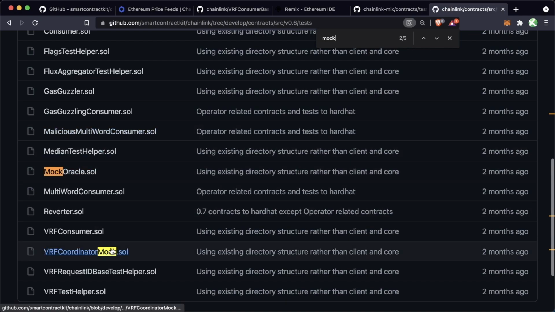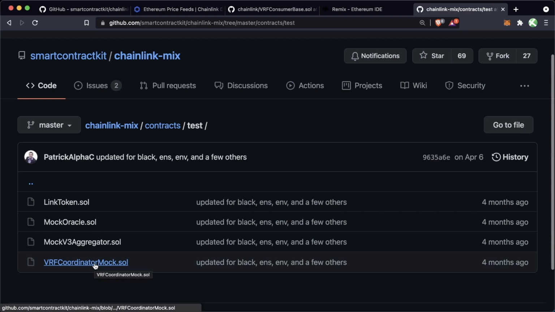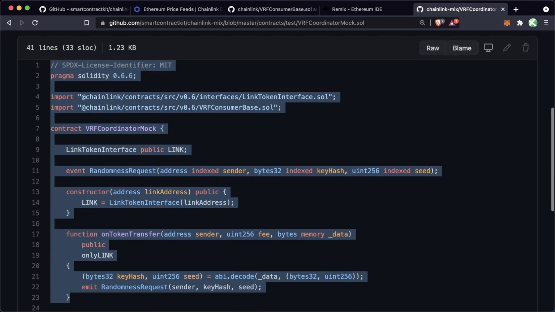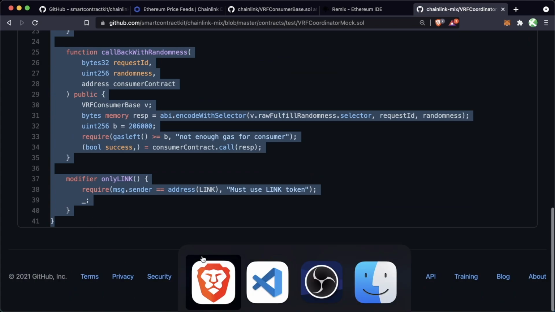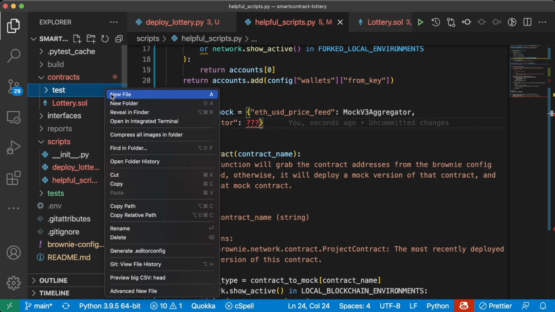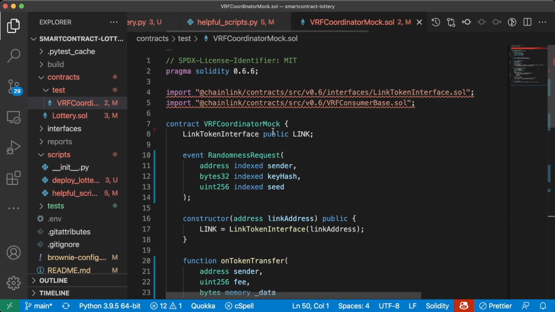Then look for the different mocks in here. So Mock Oracle, VRF Coordinator mock, etc. So I'm just gonna grab it though from this Chainlink mix. So let's go to VRF Coordinator mock, and I'm just gonna grab this whole thing here. So do contracts, new folder, test, new file, VRF Coordinator mock.sol. Paste it in here.